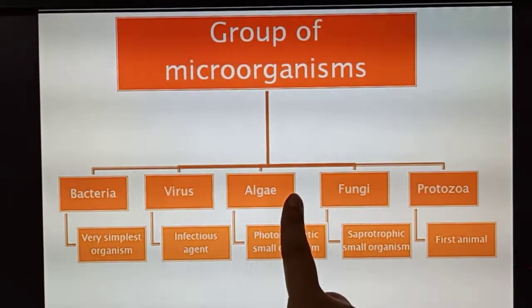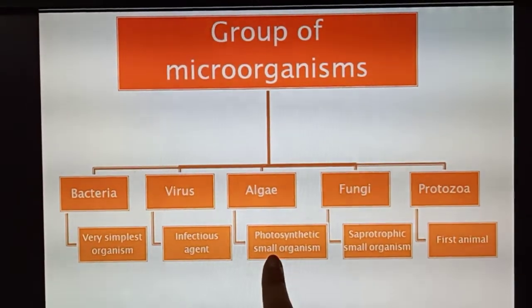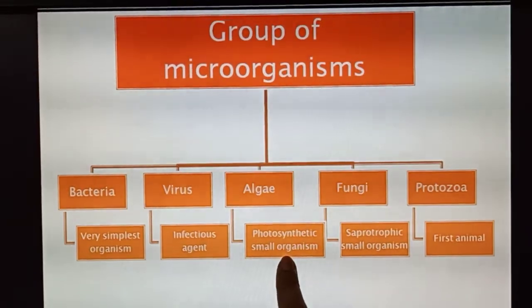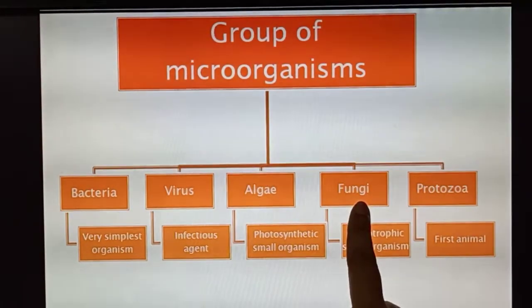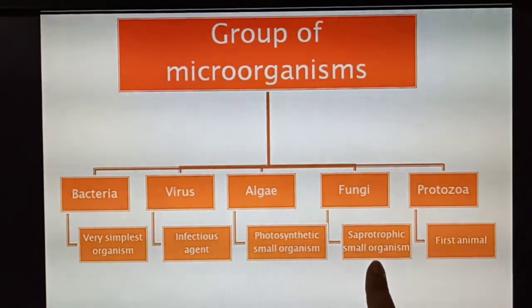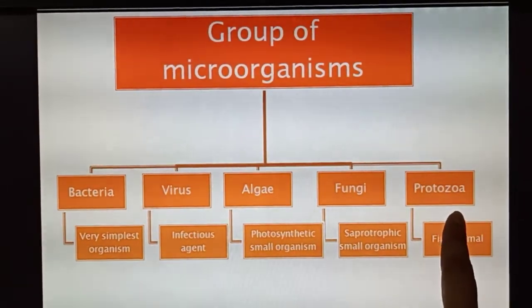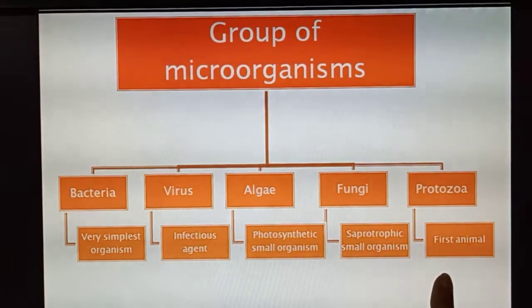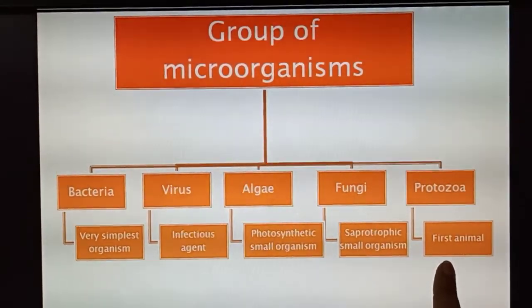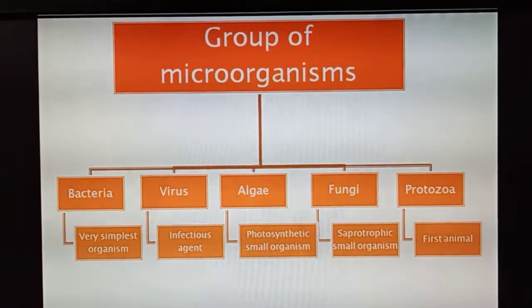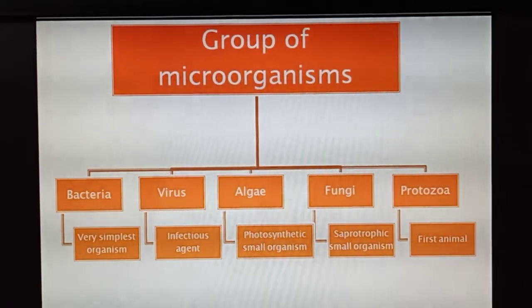Third thing, that is algae. Basically algae is a photosynthetic small organism. Fourth one is fungi. That is a saprotrophic small organism. Last one, the group of organism is protozoa, which is considered as the first animal. So these are the groups of microorganisms that we are going to study in detail.